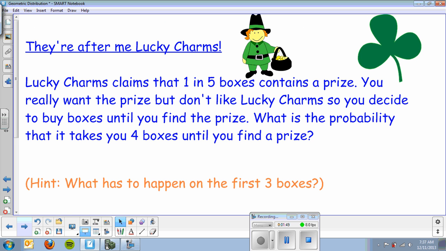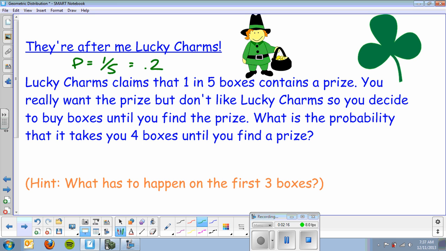So here's our second problem. They're after me, Lucky Charms. Lucky Charms claims that 1 in 5 boxes contain a prize. You really want the prize but don't like Lucky Charms, so you decide to buy boxes until you find the prize. What's the probability that it takes you 4 boxes until you find a prize? So the first thing is we need the probability of finding a prize, which is 1 out of 5, which is 0.2. So that's roughly saying 20% of all boxes contain a prize.